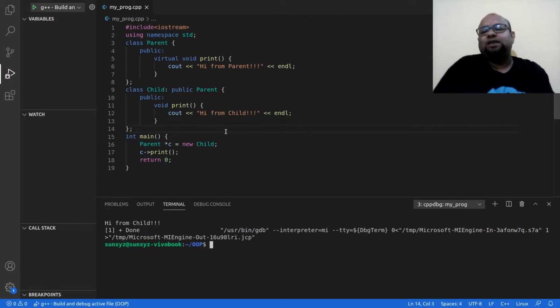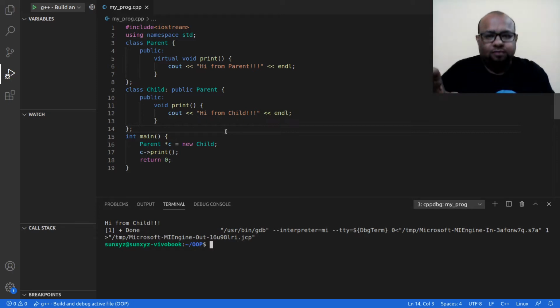Now say when creating this parent class, I have decided that my print method should not be overridden by my child. All right. So there is going to be this child class that inherits from the parent class, and when creating this parent class, I have decided that I am not going to allow the classes that derive from me to override this print method. Okay.